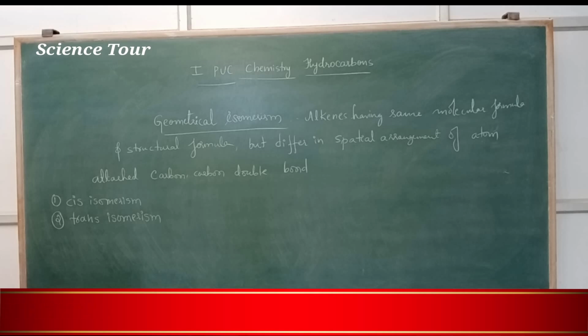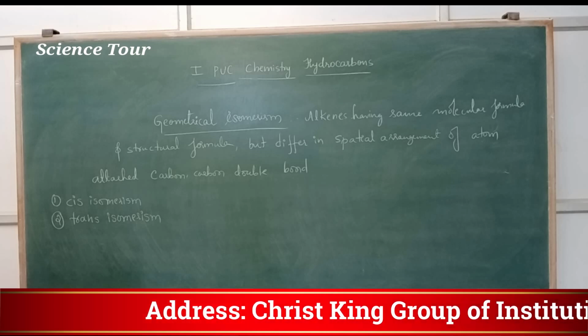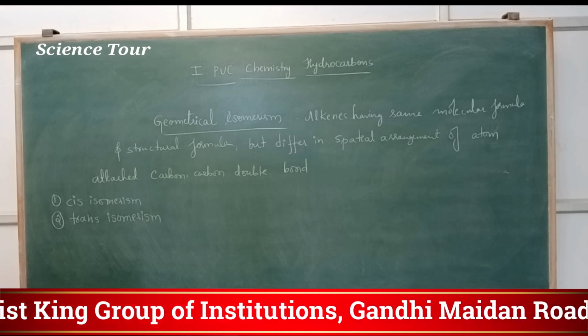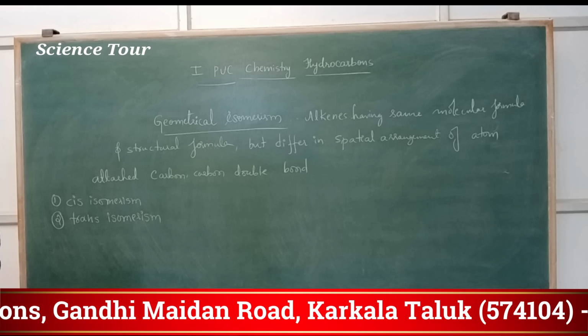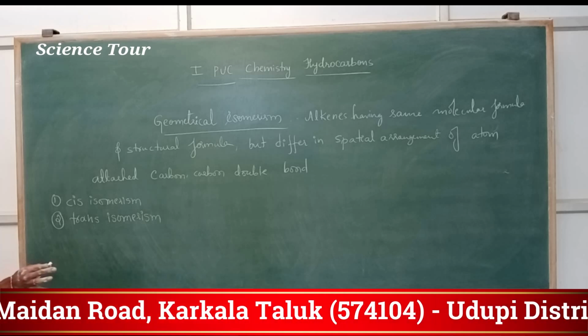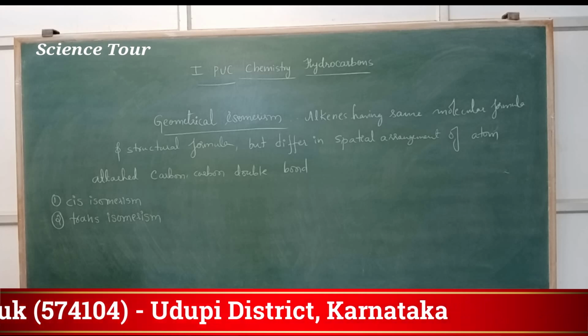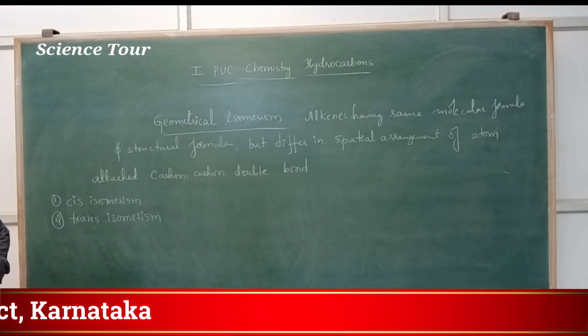In cis isomerism, same groups are on the same side of the carbon double bond. In trans isomerism, same groups are on opposite sides of the carbon double bond.